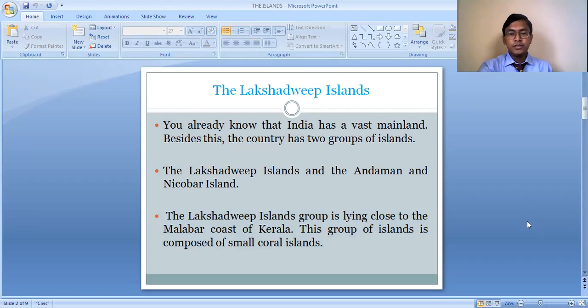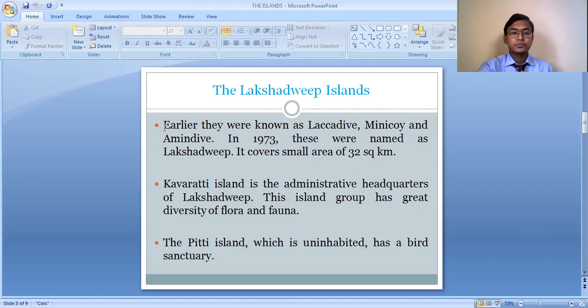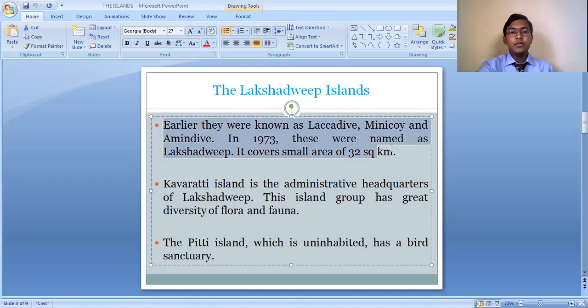So this Lakshadweep Island group lies very close to the Malabar coast of India, and it lies in the Arabian Sea. Earlier, they were known as the Laccadive, Minicoy and Amindivi Islands.